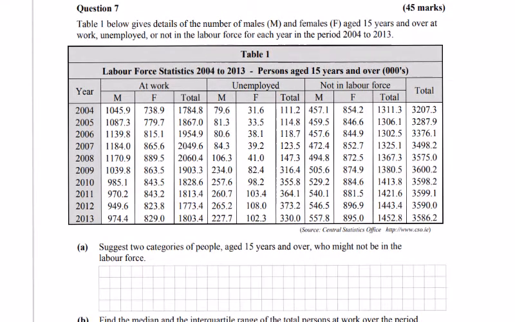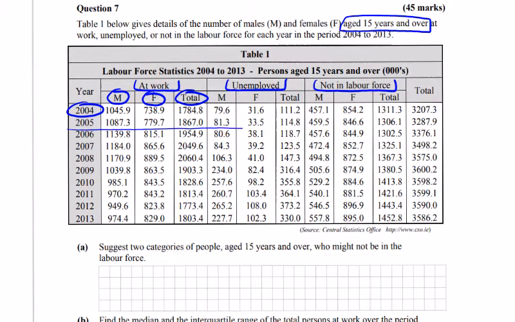It shows the details of the number of males and females aged 15 and over at work, unemployed, or not in the labour force. You can see here at work, unemployed, not in the labour force, 9, 10, 11 columns of data. So we have our male, female, total, we've 10 columns, and the years. So we have male, female, total in each one of them for each year. So let's just draw a line across one of them. See where we're going then. I'm going to split these guys as well.